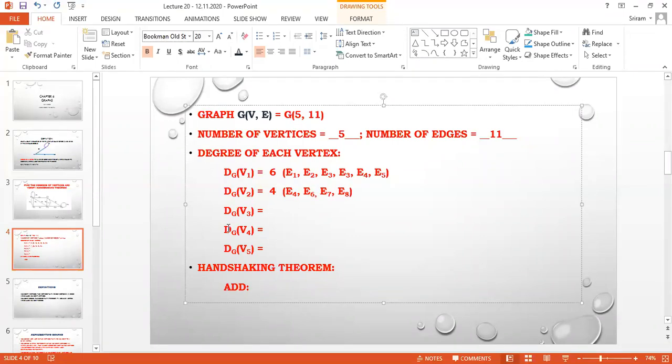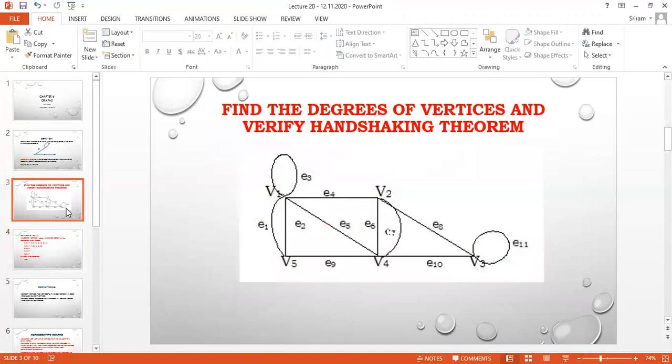In the same way, we have to find the degree of all the vertices. I am going to check V3. I am having E8, E10, and E11 is a loop. That means it should be written 2 times.